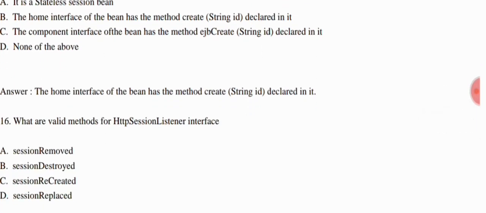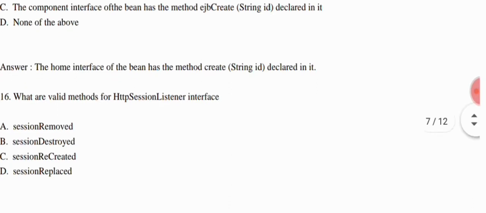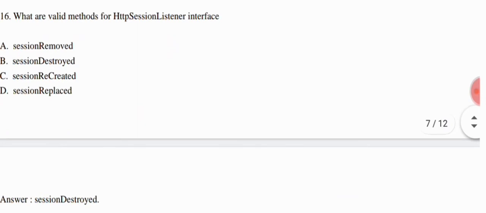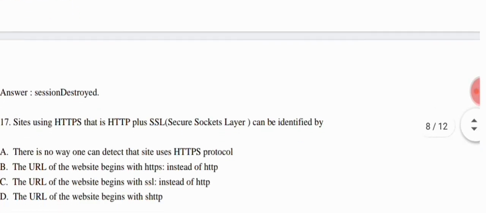What are the valid methods for the HTTP session listener interface? So they are giving four options. Option A, session removed. Option B, session destroyed. Option C, session recreated, and option D, session replaced. Okay, so the correct answer for this question is option B, that is session destroyed. Okay, so the valid method for the HTTP session listener interface is session destroyed. Now we come to the next question.